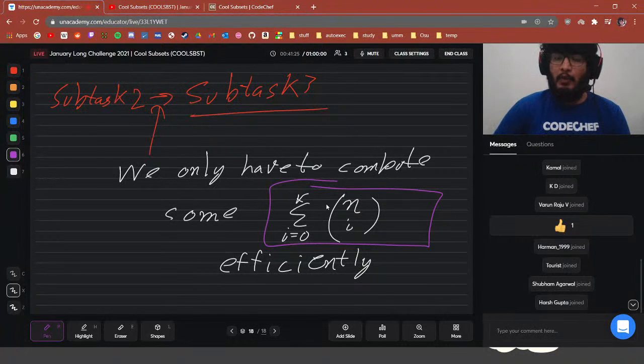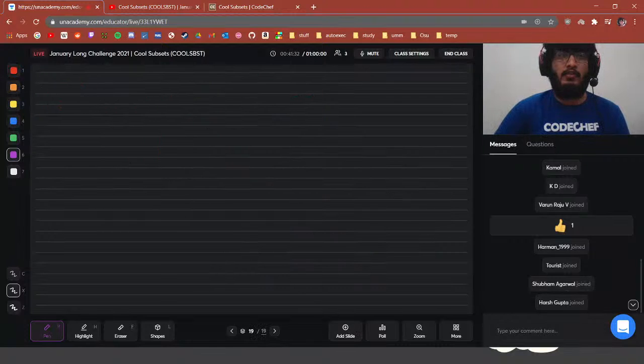So how do we compute these values, and what kind of process will we be doing? Here we would require square root decomposition.